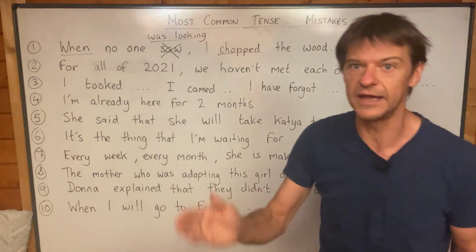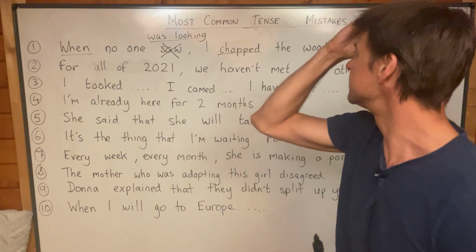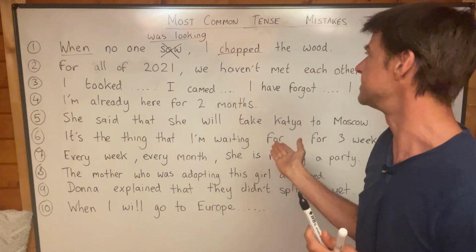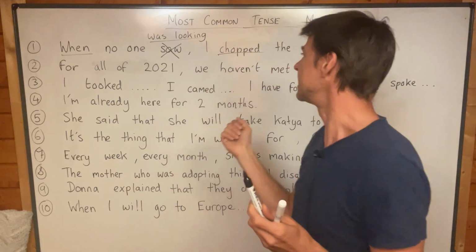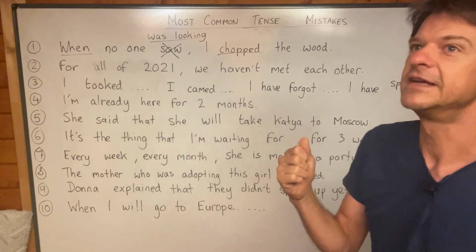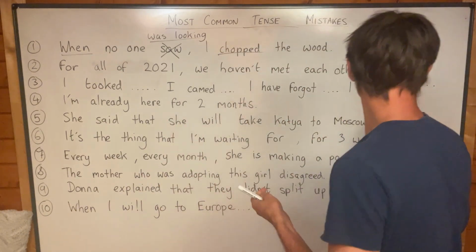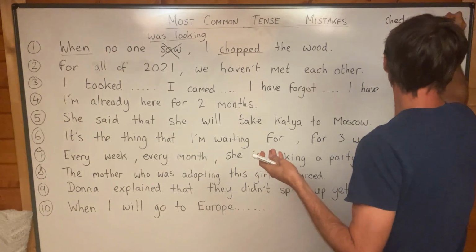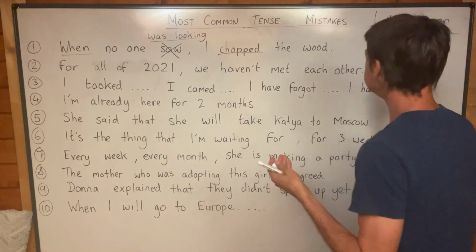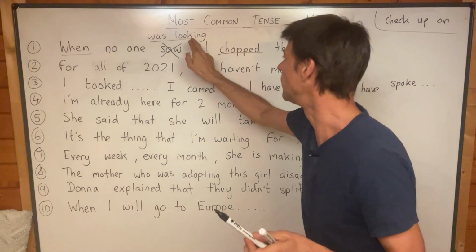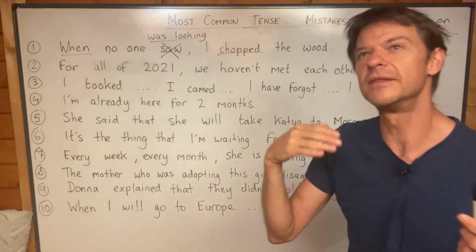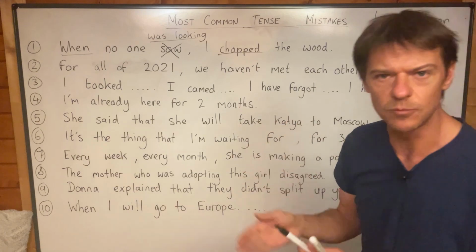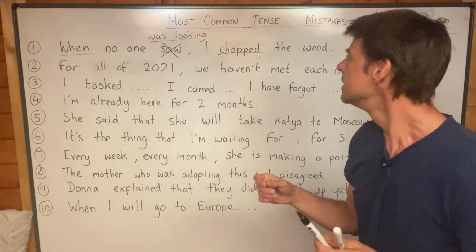When no one was looking, I chopped the wood. And that's precisely what she means, because she wants to say that nobody was checking up on her. There's a good phrasal verb: when nobody was checking up on her, she started chopping the wood. Check up on somebody. So that's what we want. We want was looking. And remember the difference between look at, see and watch, because they are different.